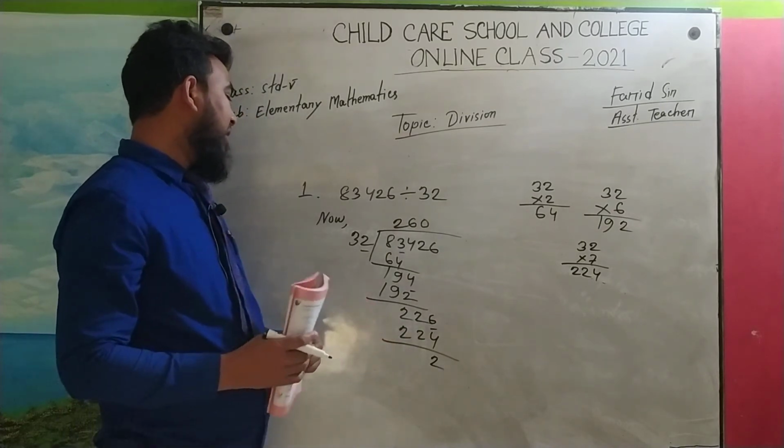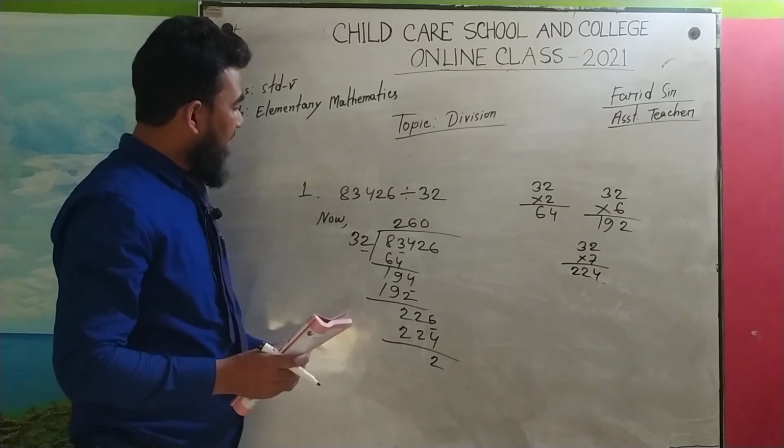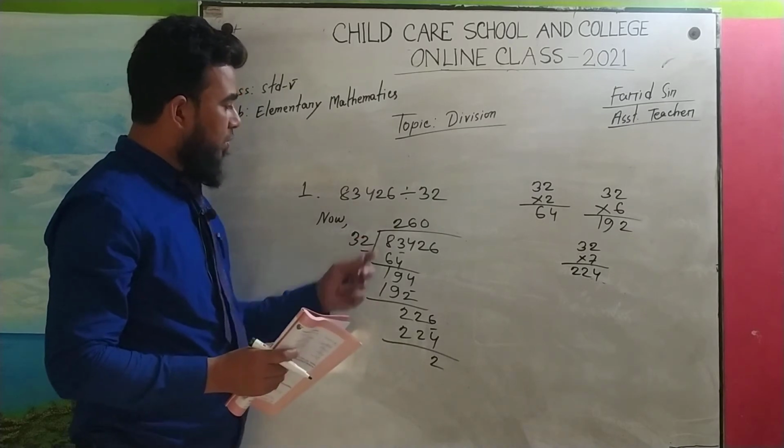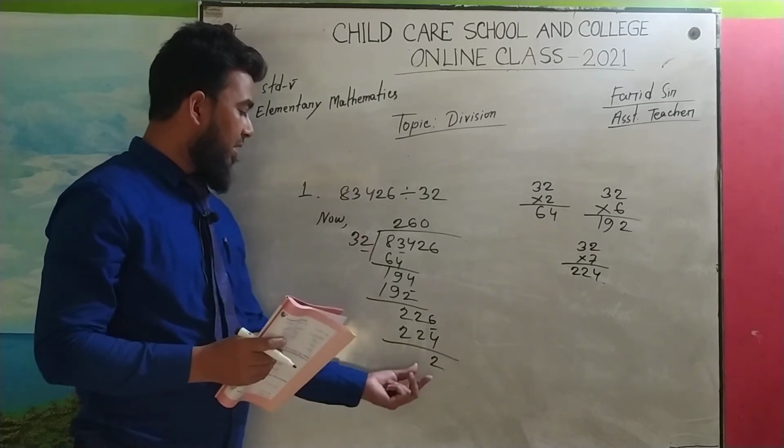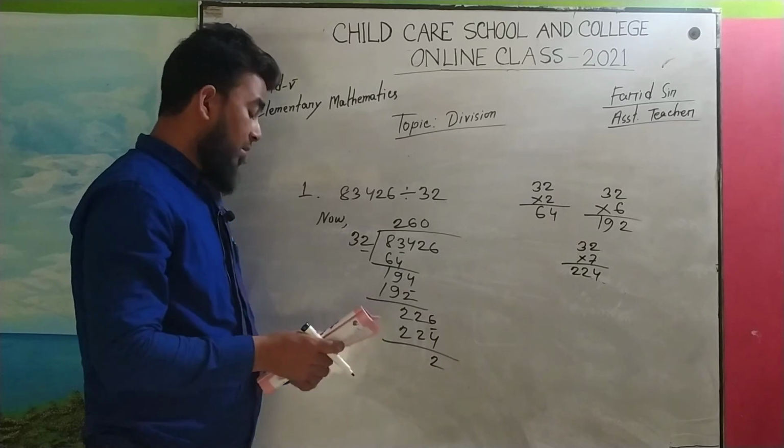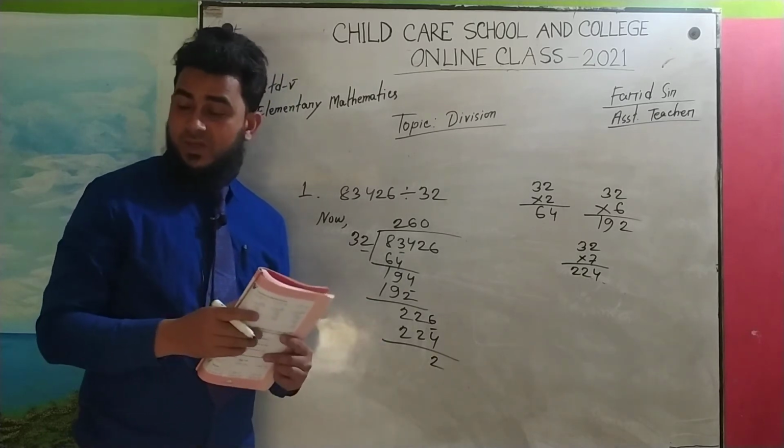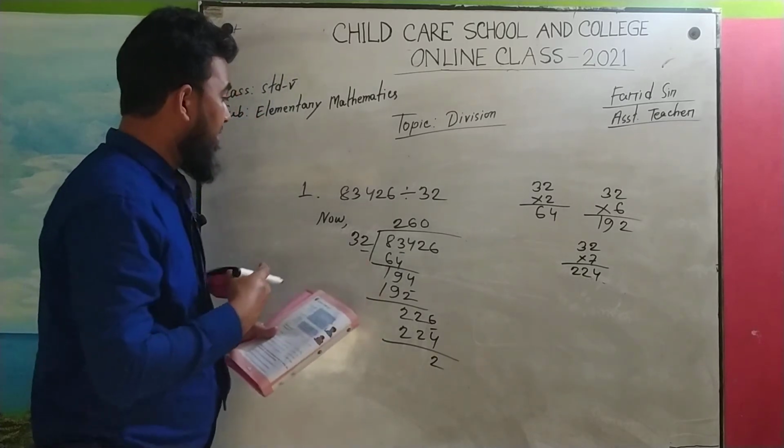So dear learners, look, after division we will get 260 as quotient and 2 as remainder. I hope that you can easily understand. Okay, now we are going to practice another one.